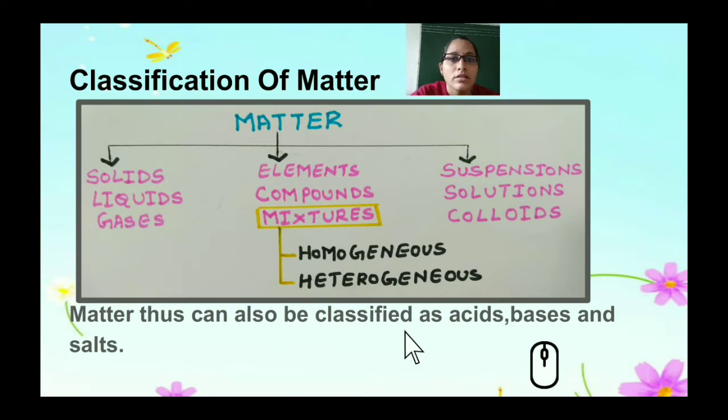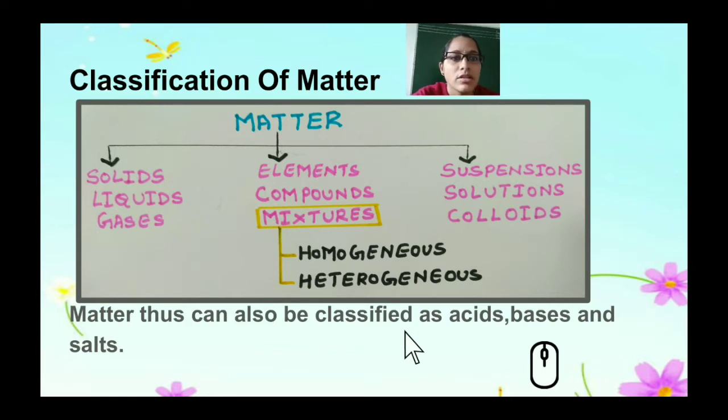Let us understand now what is an element. An element is a substance which is made up of one type of atom. Let's see now compounds. A chemically bonded substance formed from two or more elements is known as a compound. Next come the mixtures. Mixtures are of two types, homogeneous and heterogeneous mixtures.